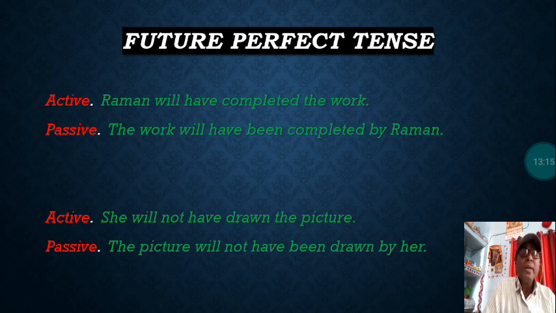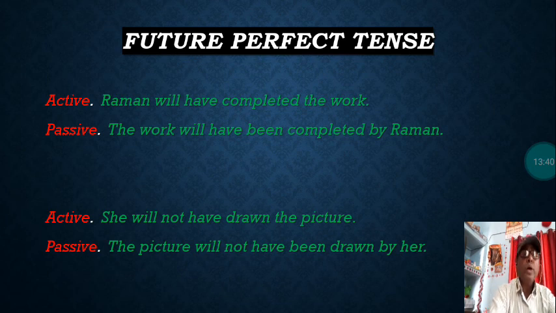Next is active. She will not have drawn the picture. This is also in future perfect only. The picture will not have been drawn by her. So this is a negative sentence, and so it is changed into negative form. So these were some of the examples of future tense and past tense. I am sure you will have learned all these rules, and you will certainly practice some more examples yourself, and you will do the exercises as well.